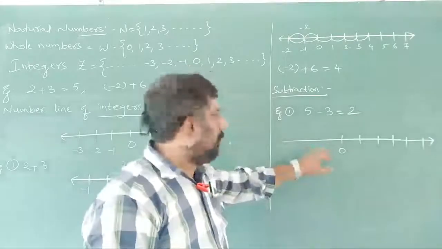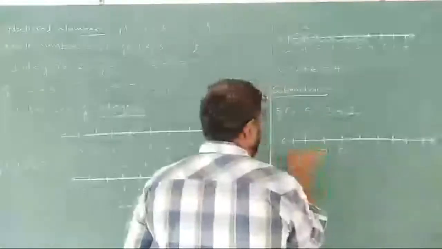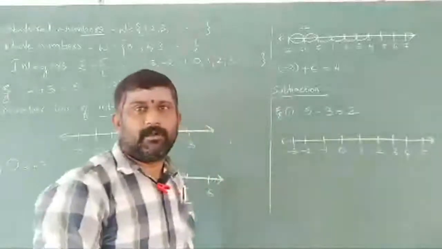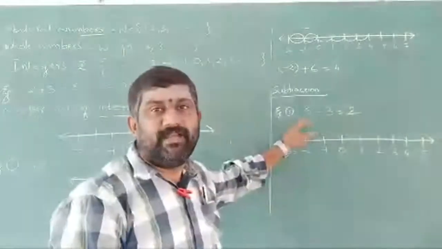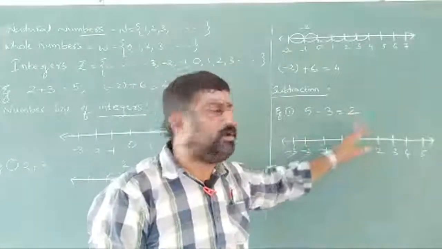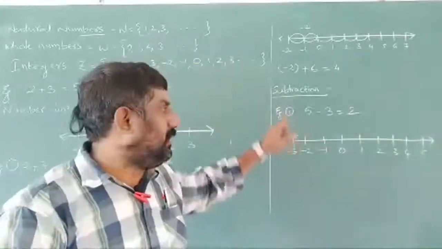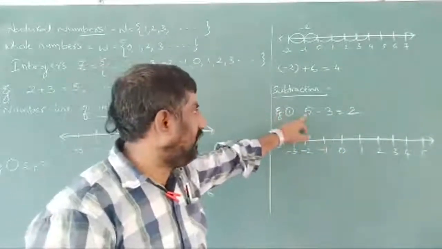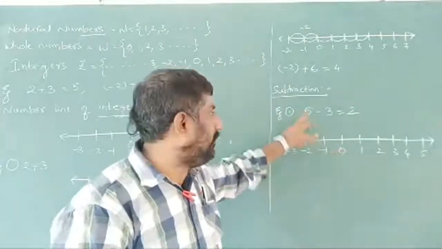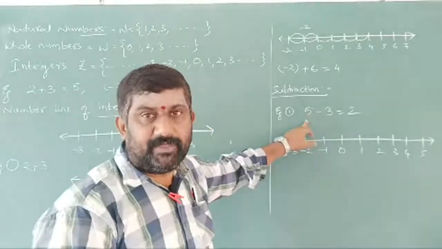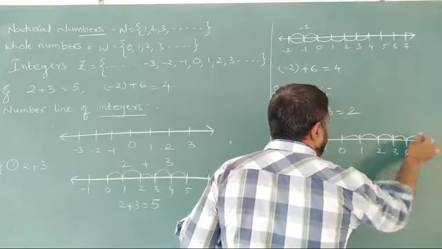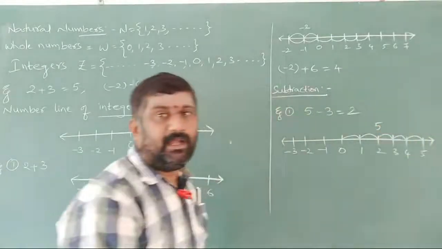Okay. Now 1, 2, 3, 4, 5. What is the question we have here? 5 minus 3, so we have to show it as 2. Already we know 5 minus 3 is 2. The same thing we are going to show here, the same process. We are on 0 first of all. From 0 we have to move how many steps? 5 steps. 5 is a positive number, so where do we have to move? We have to move to the right side. 4 and 5. This is 5, we are moving to the right side.